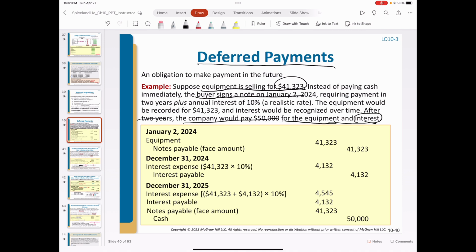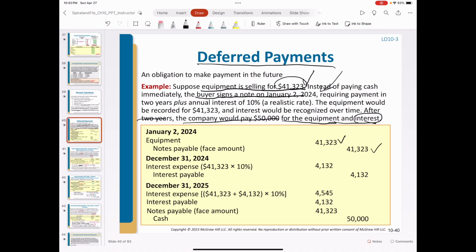So on the day the company acquired these assets by issuing a note, we debit the fair value of this equipment, or the price of this equipment, and credit notes payable. That was on January 2nd, 2024, which is the beginning of 2024. At the end of this year, the company should accrue the interest expense, because that's the 1 year period.